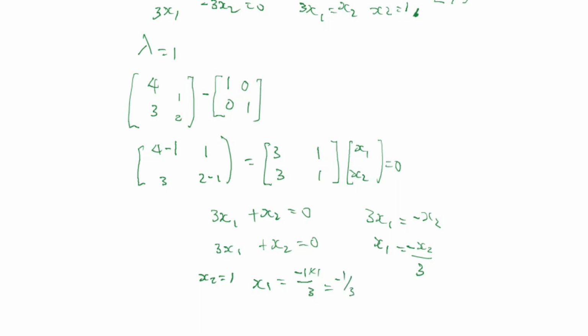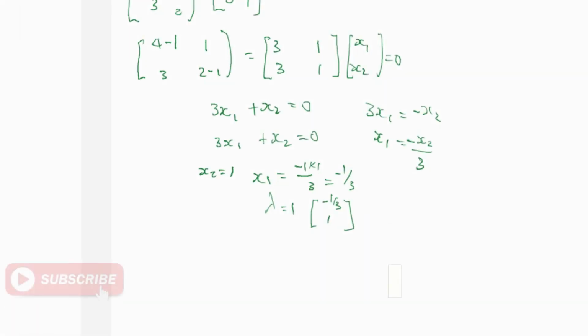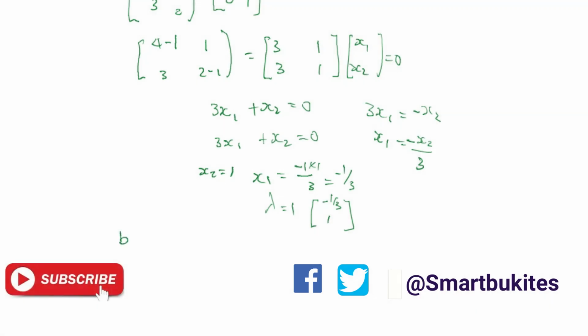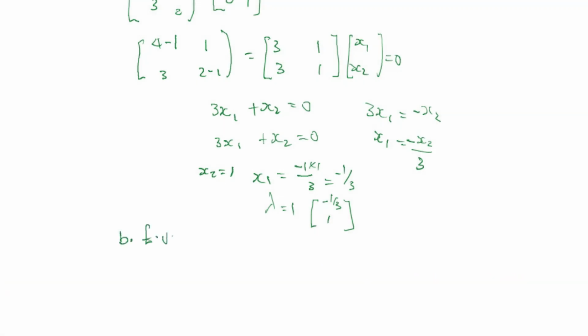So the eigenvectors when lambda is equal to 1 are: x1 is minus 1 over 3 and x2 is 1. So therefore, finally we have found our eigenvectors, the B eigenvectors. For the first one we have 1 and 1, and for the second one we have minus 1 over 3 and 1.